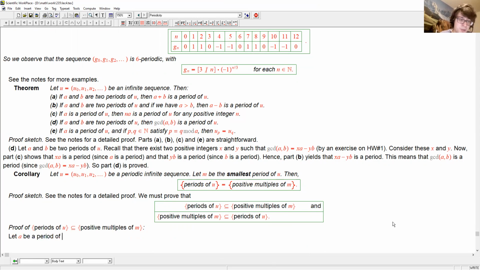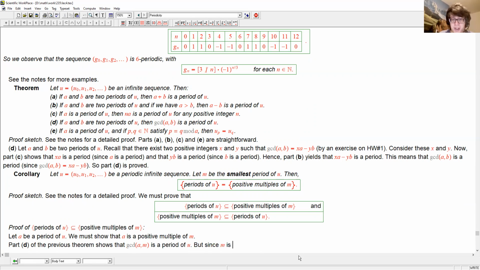Let A be a period of U. We must show that A is a positive multiple of M. How do we do it? Well, A and M both are periods of U. So part D of the previous theorem shows that GCD of A, M is a period of U.